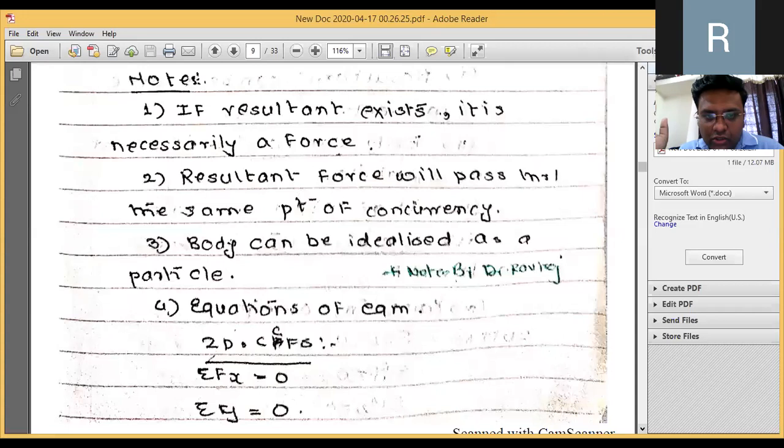So we can idealize that particular point or different points of that particular body as a particle. हे फक्त CFS मध्ये शक्य आहे. PFS, GFS मध्ये we cannot idealize a body as a particle. इथं आपण पार्टिकल म्हणून कन्सिडर करू शकतो.